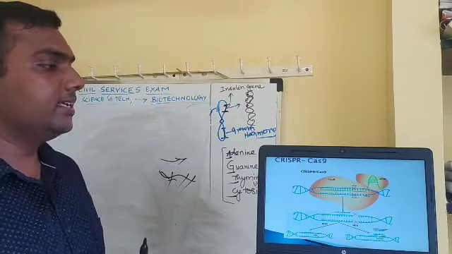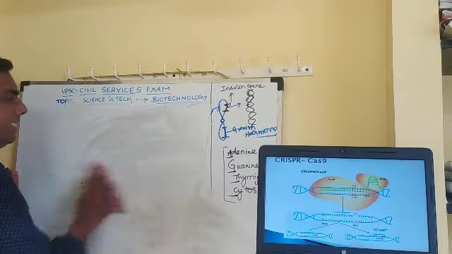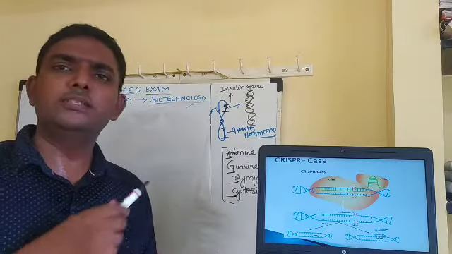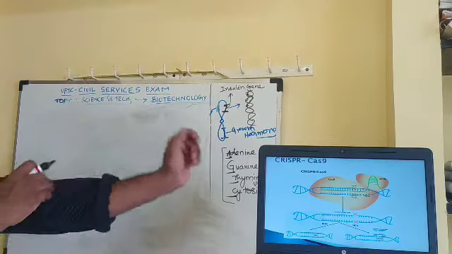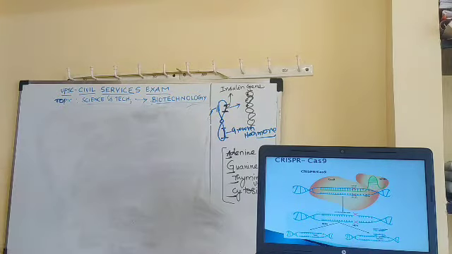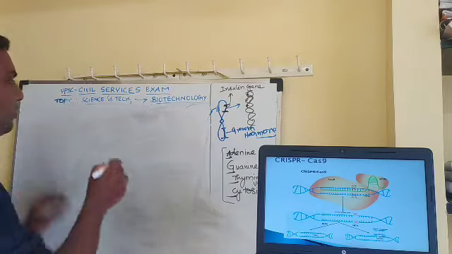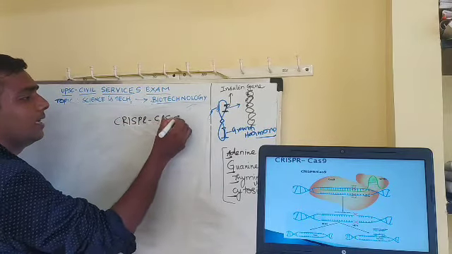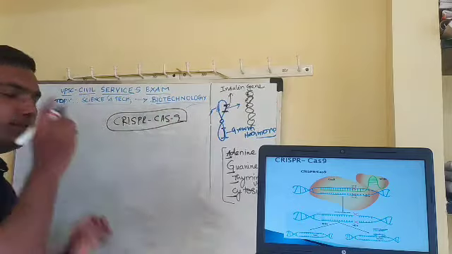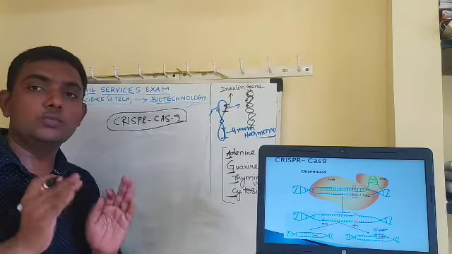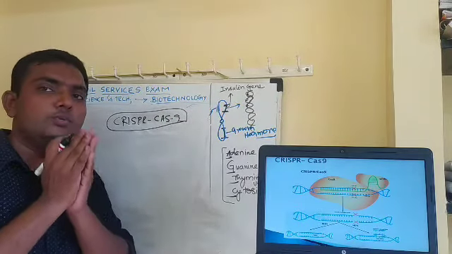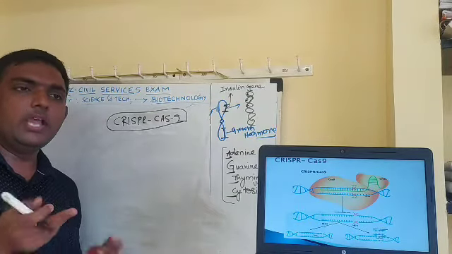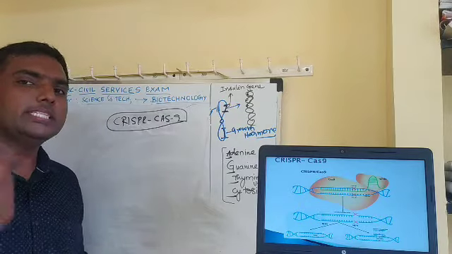Now the next thing is CRISPR Cas9. This is also a Nobel winning concept, if I'm right, 2019 or 2020. Please go through it. Let us not go deep into the mechanism; let us see what this CRISPR-Cas9 system is. As I said, the RNAi system is for gene silencing, to knock down a gene. The CRISPR-Cas9 system is dual purpose. Here you can silence a gene, and also you can express a new gene.